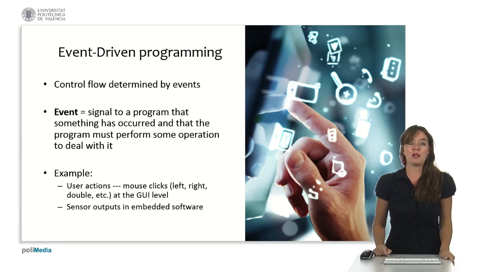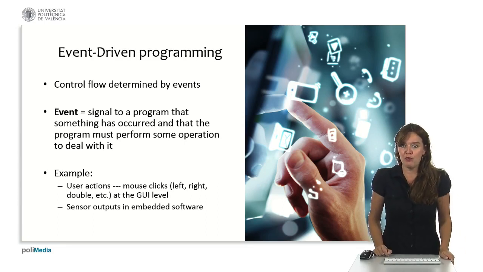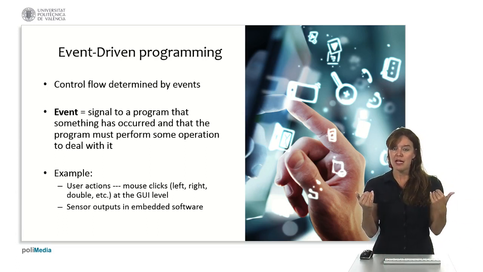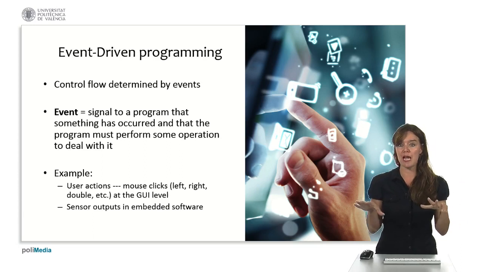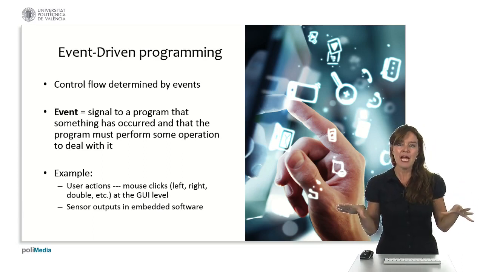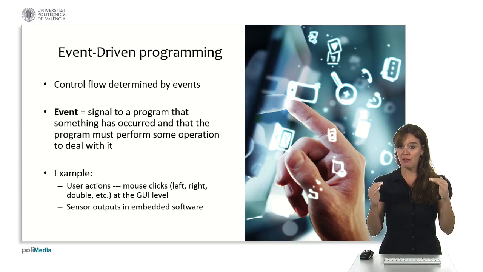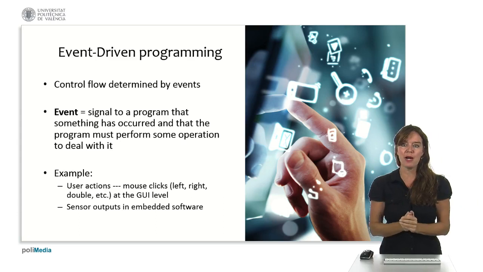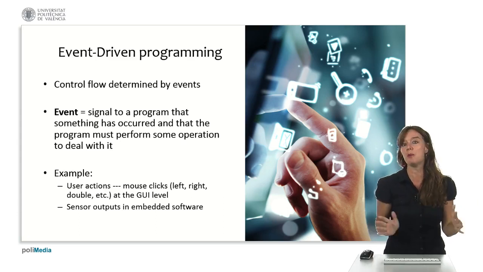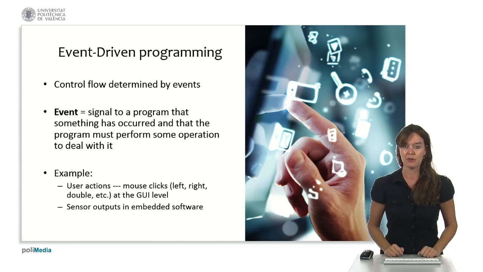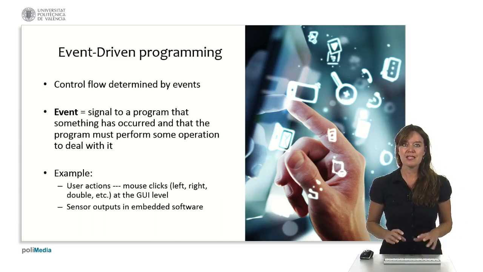Other examples are sensor outputs. In embedded software, for example, if we have a robot, robots have sensors. These sensors will look at the environment, for example, and try not to bump into objects. So, if we see that something is going to happen, we can send an event to the software that has to calculate, for example, the direction the robot has to go in order not to bump into this object. So this is event-driven programming.